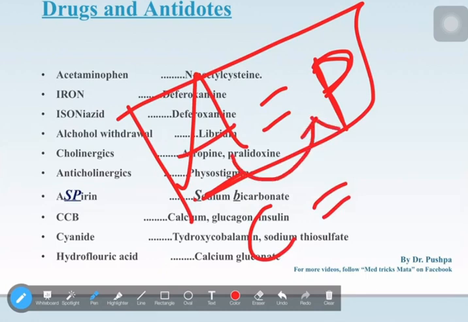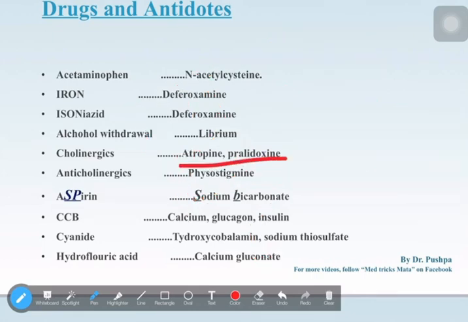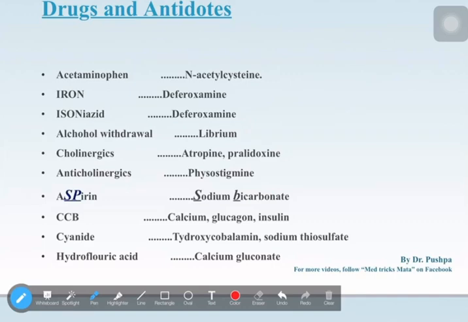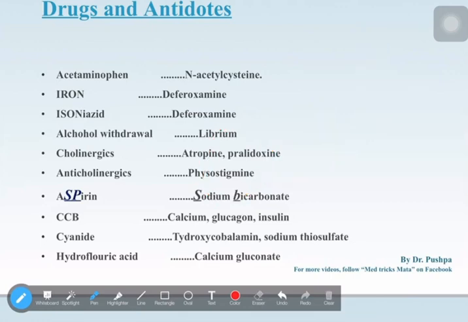That is AP: A for atropine, P for pralidoxime. Remember, P for pralidoxime. Here, in cholinergics, pralidoxime will be there, and A for atropine. In anticholinergics, physostigmine, AP, A equals P. Anticholinergics is physostigmine, and if they ask you about cholinergics, AP will be here: A for atropine, P for pralidoxime. Okay, that's it.